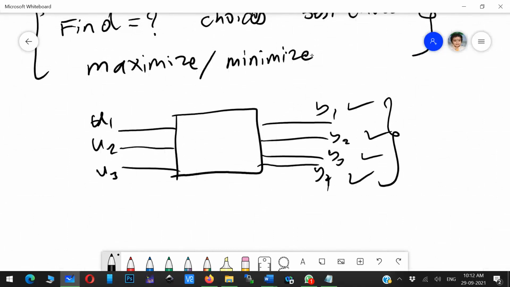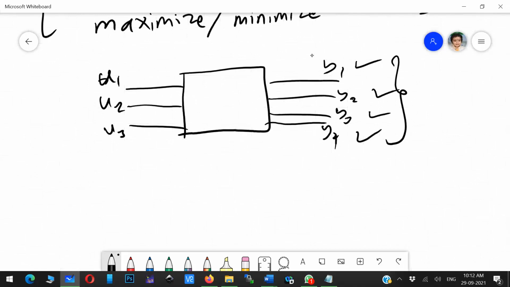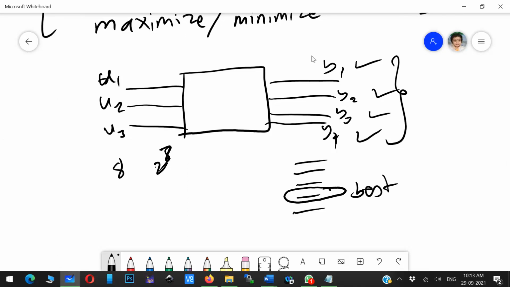That cannot be met using simple permutation and combination. Even if you consider binary, with 3 inputs you have 2 to the power of 3, that is 8 combinations, to give. For each combination you have to see the output, and one among these outputs will be the best, your desired output, and then you choose that one. So this is basically an iterative method, where you give all combinations, test them and get the output. So this model is not correct.